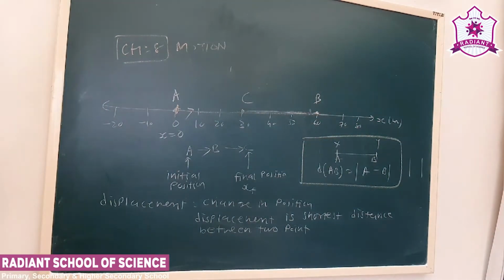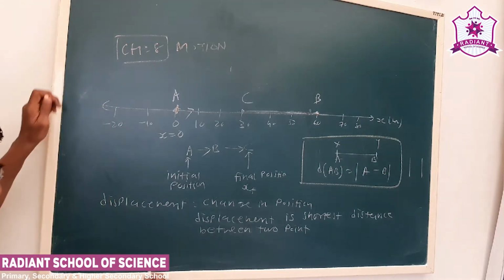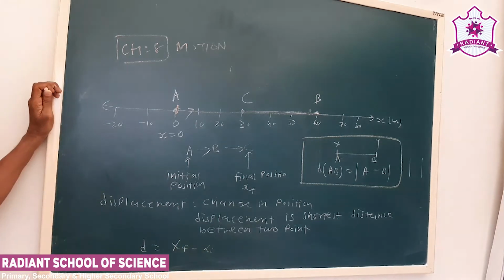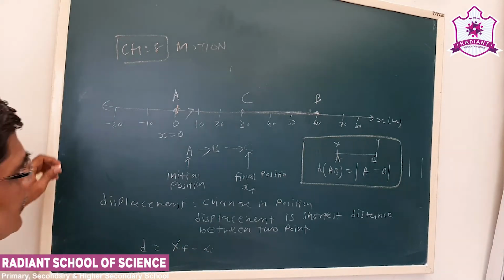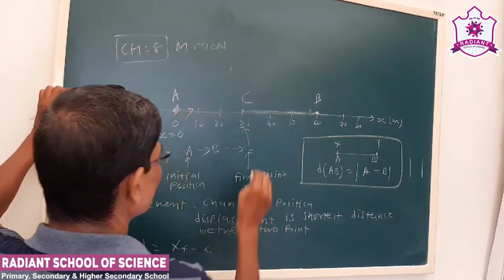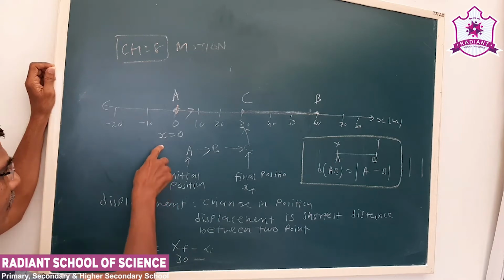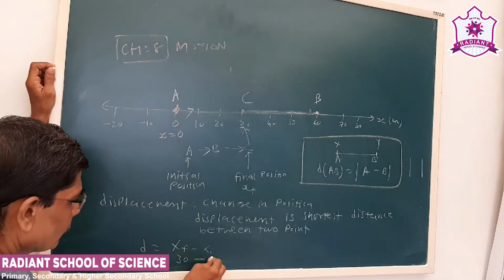Now see in our example, displacement is xf minus xi. Now what is the final position here? C. What is the number corresponding to it? 30. What is the initial position here? A. What is the number corresponding to it? 0.